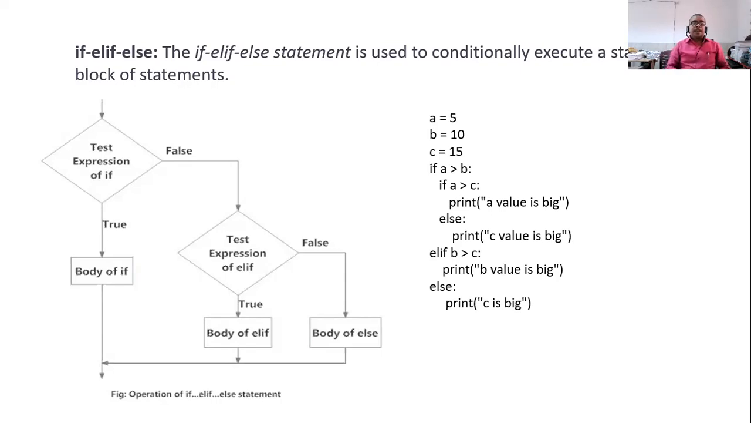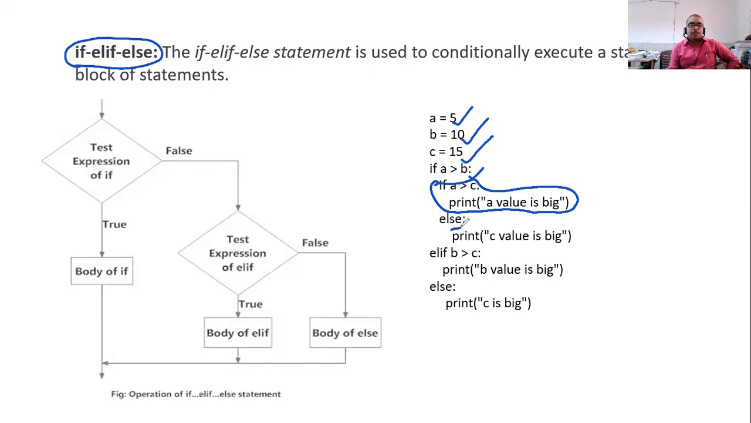Okay, you can see here, it has been written: if, else, else. It will become more clear when you solve the program. I will give you ample time. Now let's see here. Here we have taken A is equal to 5, B is equal to 10, C is equal to 15. So here we have taken if A is greater than B, then this code will be executed. Else this code will be executed. Else this code will be executed.